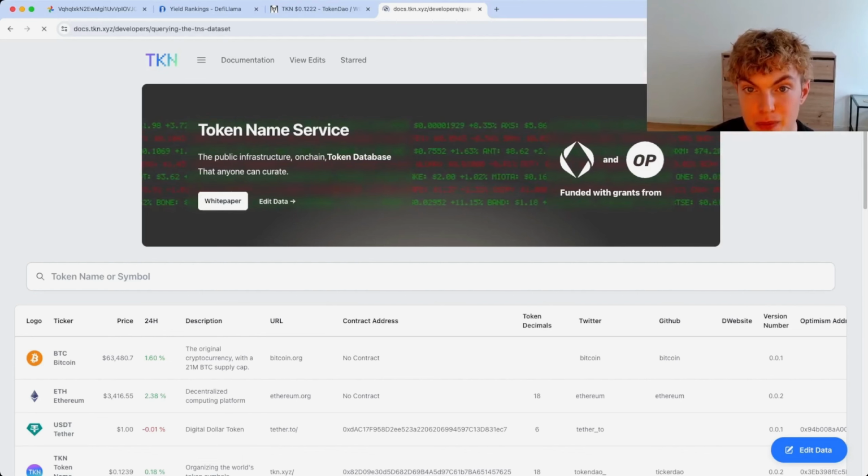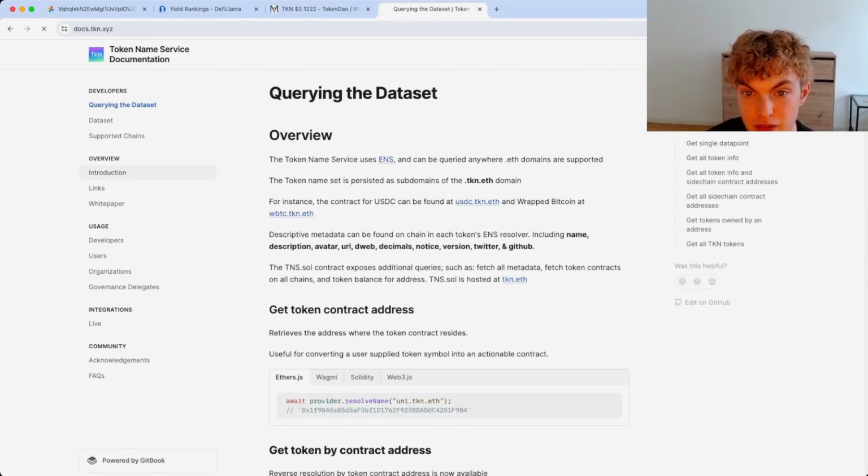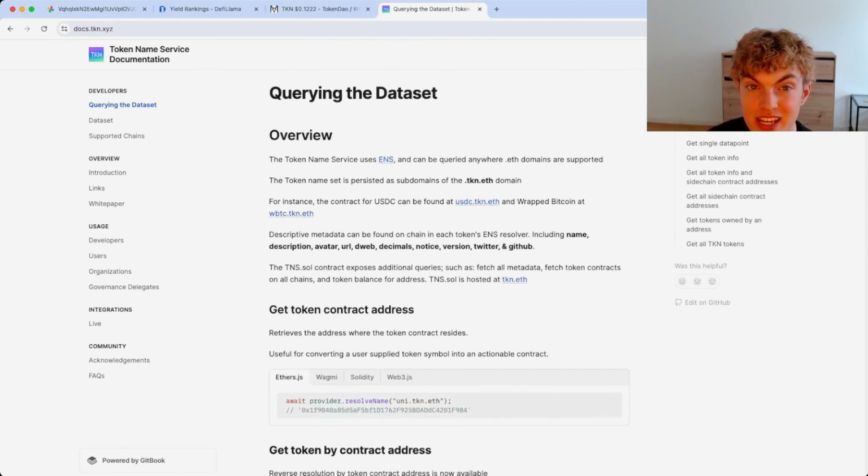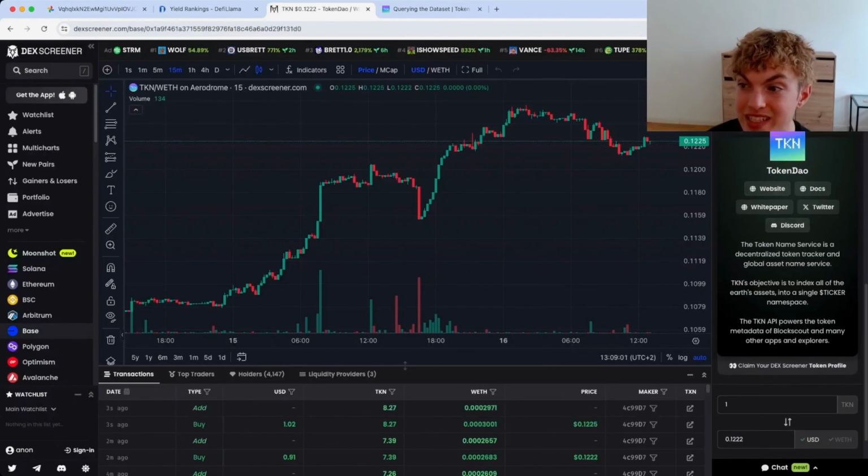Usually in the documentation section, you can find a lot of this info. Here we have an overview, etc. And if you can't find it in the documentation section, then maybe, just maybe, it's not something you're going to want to get into. Reason being, it's not too clear what reason TKN or Token DAO is being used for. We can do the same thing for Wells.